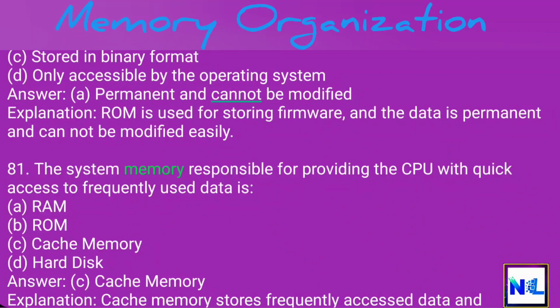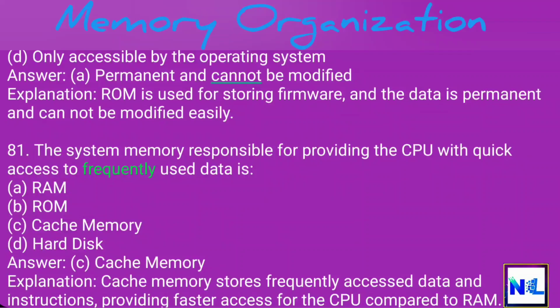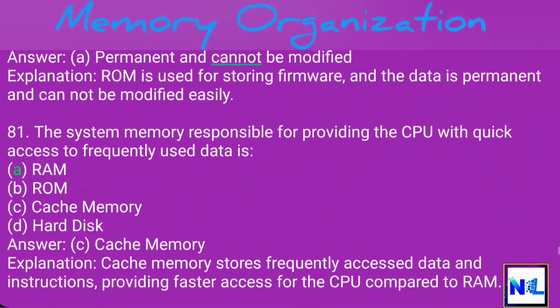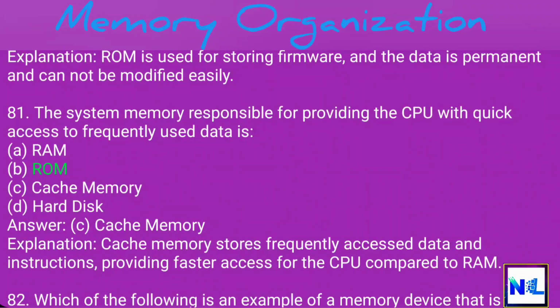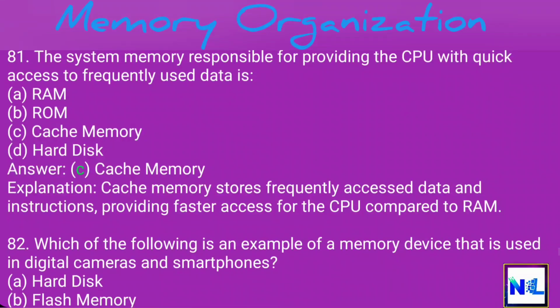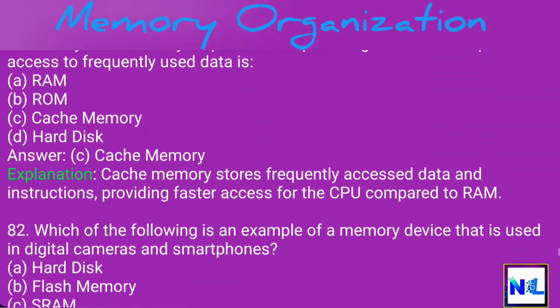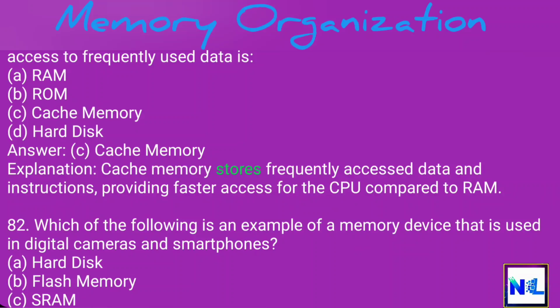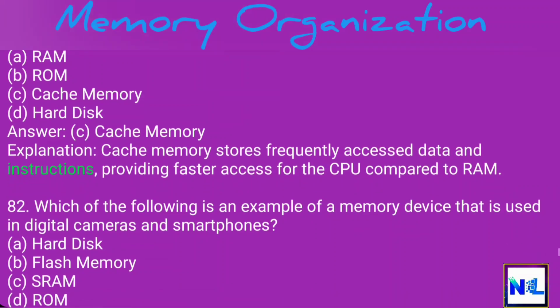81. The system memory responsible for providing the CPU with quick access to frequently used data is A. RAM. B. ROM. C. Cache memory. D. Hard disk. Answer: C. Cache memory. Explanation: Cache memory stores frequently accessed data and instructions, providing faster access for the CPU compared to RAM.